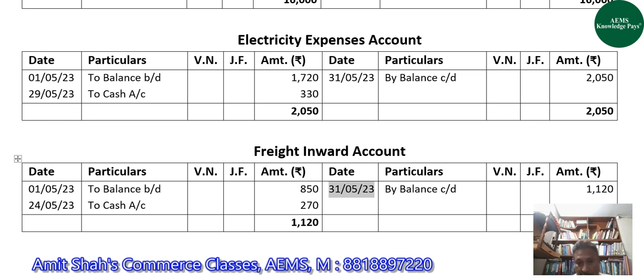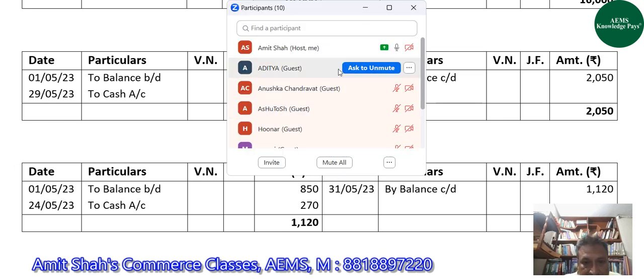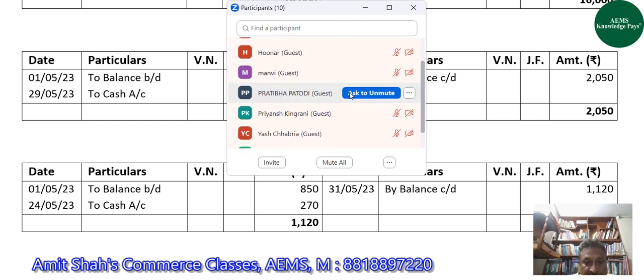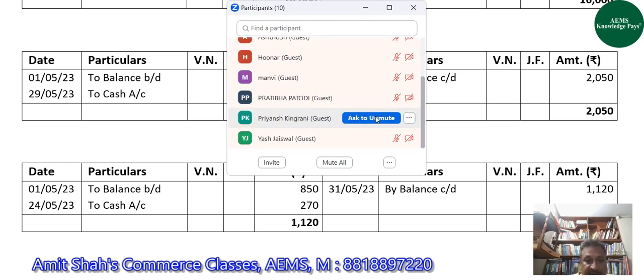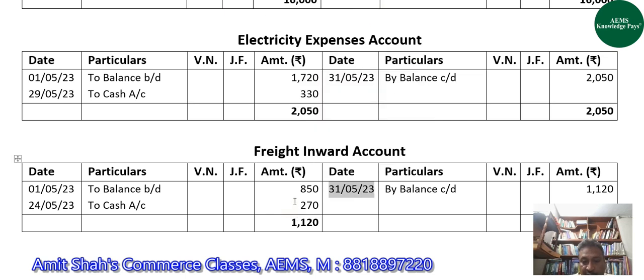Am I clear, guys, or not all? Aditya, Anushka, Ashutosh, Hunar, Manvi, Yes, sir. Aryan, Priyansh, and both Yash. I hope you all are understanding it. Yes, sir.